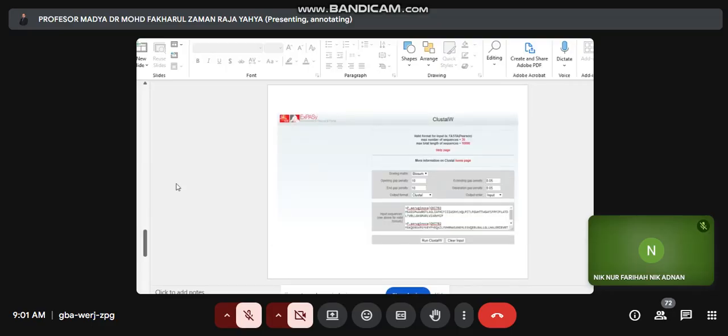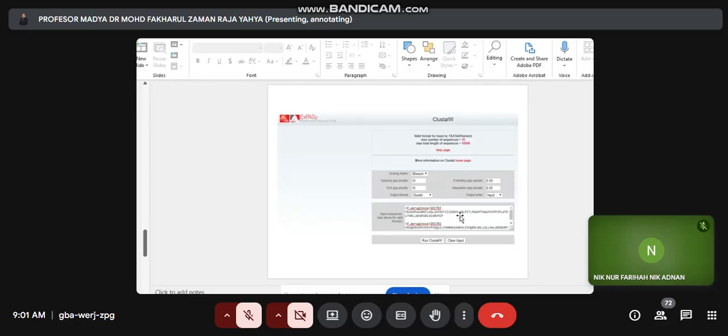Okay, we click Clustal W in the EXPASY server. Then this is the page that we will see. For this query box, we need to paste protein sequences. It could be 3 protein sequences, 5, 10, up to 20 protein sequences.